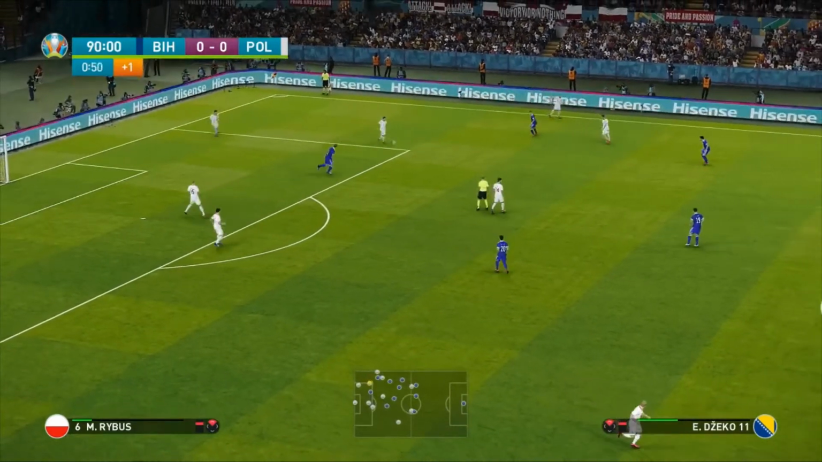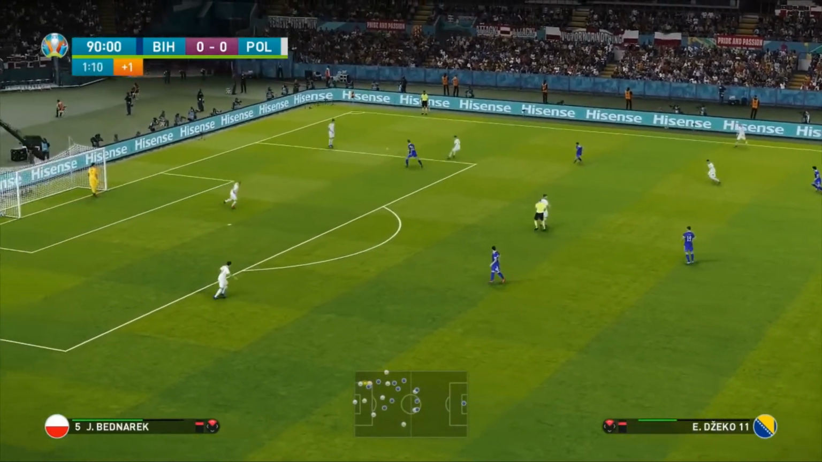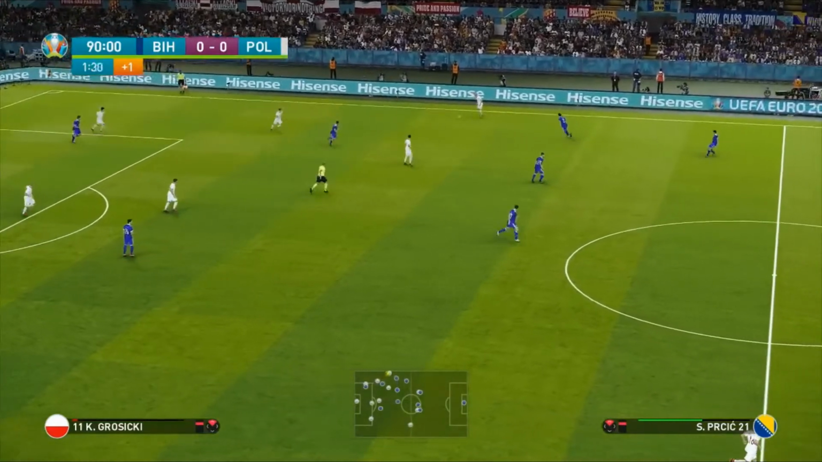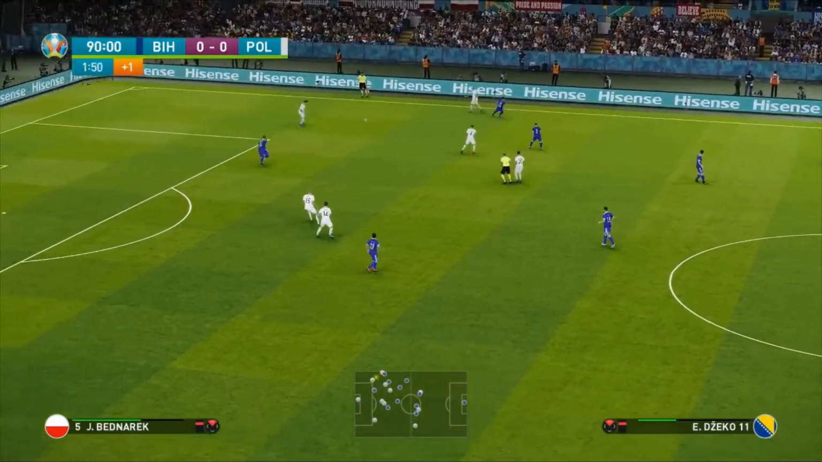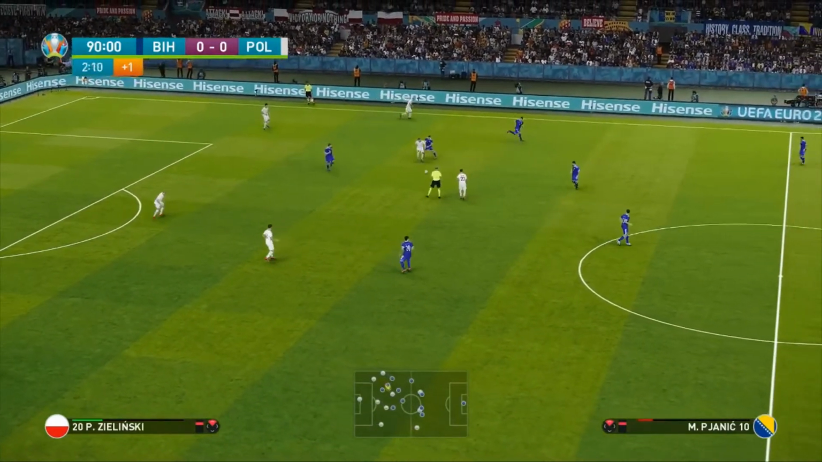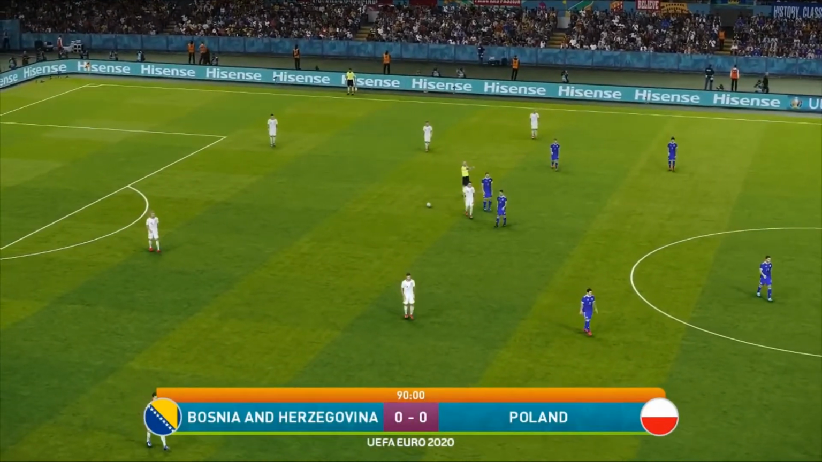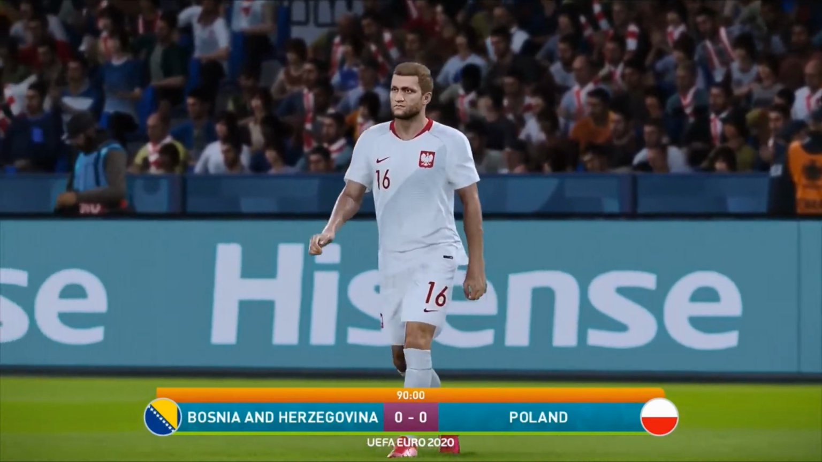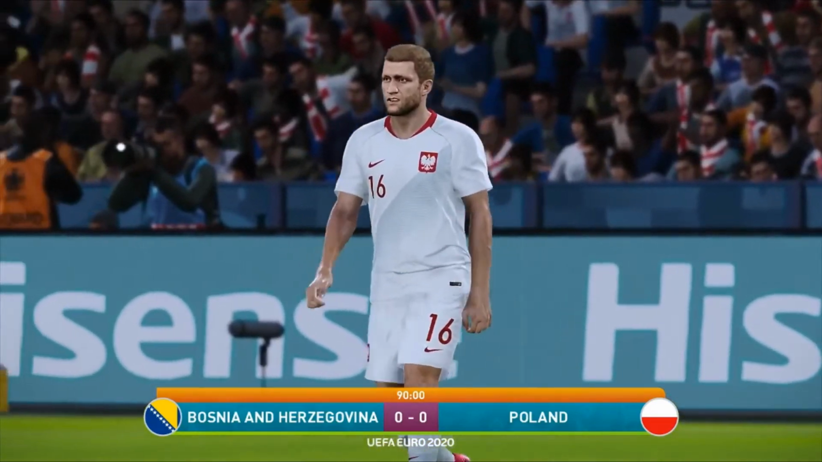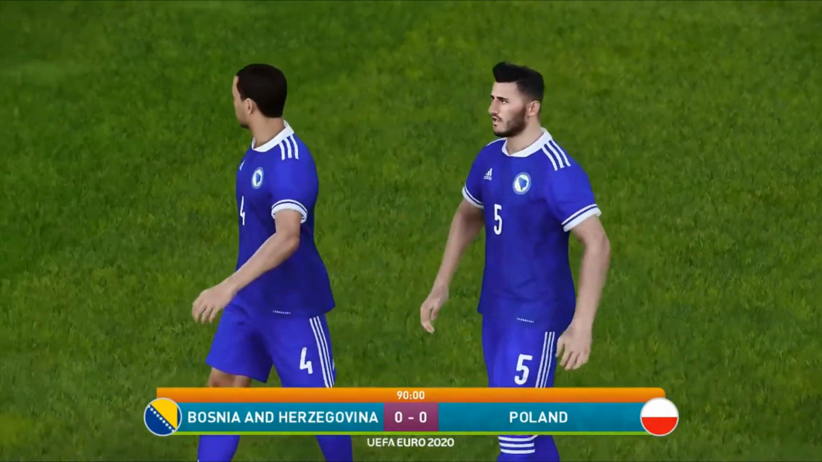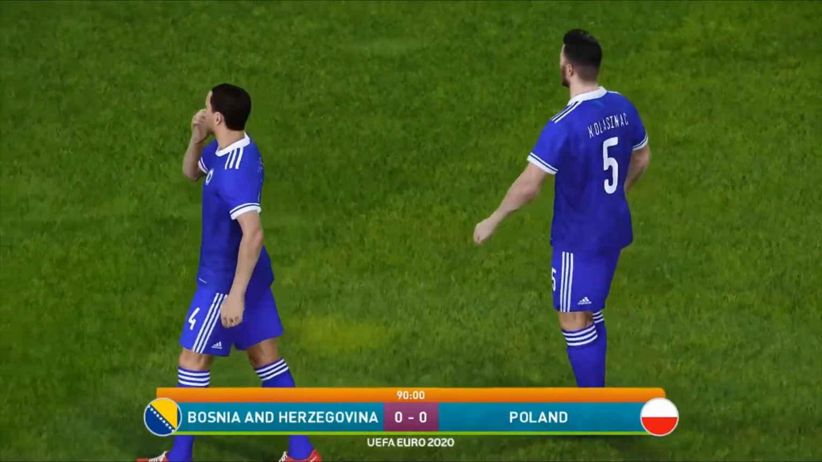Here's Dzeko trying to work to get the ball, but the referee will surely blow his whistle. He plays on as the Polish try to attack, but unfortunately, that's where it ends. The Polish and the Bosnians could not break each other down, and what was a great opportunity to take the first 3 points of this tournament ends with a 0-0 draw.